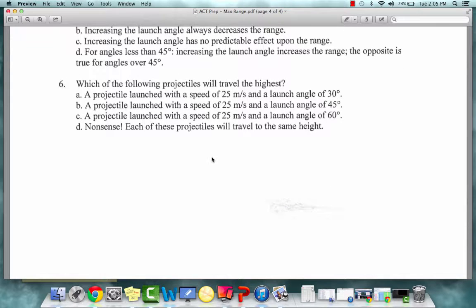Number 6. Which of the following projectiles will travel the highest? A. A projectile launched with a speed of 25 meters per second and a launch angle of 30 degrees. B. A projectile launched with a speed of 25 meters per second and a launch angle of 45 degrees. C. A projectile launched with a speed of 25 meters per second and a launch angle of 60 degrees. Or D. Nonsense. Each of these projectiles will travel to the same height.